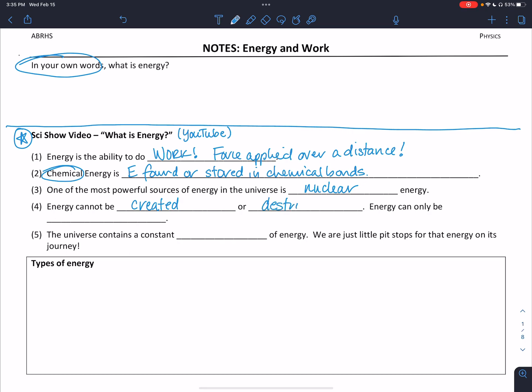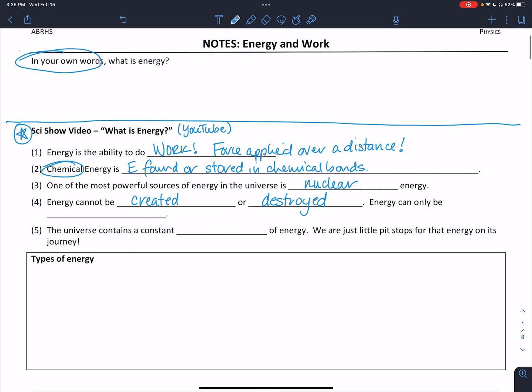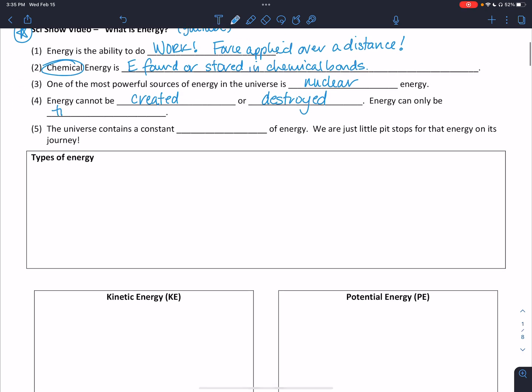We've heard this before, this idea of not being able to create or destroy something. We talked about momentum not being created or destroyed. Back in chemistry, we talked about mass not being created or destroyed. So we have the same sort of situation here. Energy is finite. It cannot be created or destroyed. It can only be transformed. We can change it from one type of energy to another, but we can't make any extra and we can't get rid of what we've got. So that means the universe contains a constant amount of energy and we're just little pit stops for that energy on its journey.